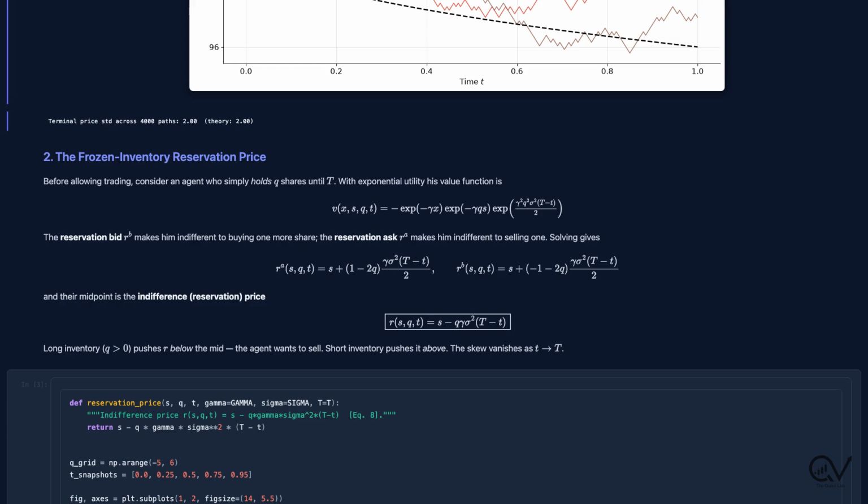From that, we define indifference prices. The reservation bid is the price at which he is indifferent to buying one more share. The reservation ask, indifferent to selling one. Average them and everything collapses to something beautiful. The reservation price r equals s minus q gamma sigma squared times (T minus t). Long inventory drags your valuation below the mid. Short pushes it above.